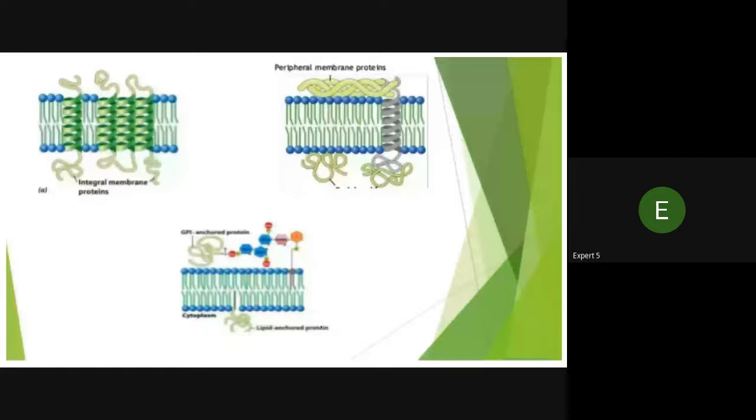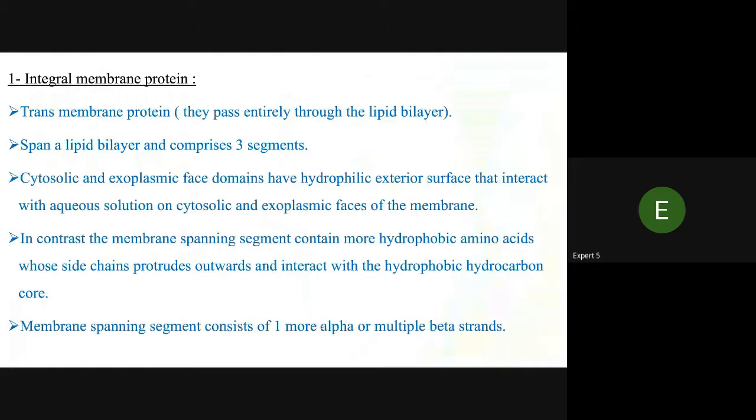Structure of integral membrane proteins, lipid anchored proteins, and peripheral membrane proteins. Integral membrane proteins, the transmembrane proteins, pass through the lipid bilayer and span it. They comprise three segments: cytosolic and exoplasmic domains at hydrophilic exterior surfaces that interact with aqueous solution, and the cytosolic and exoplasmic phases of the membrane.